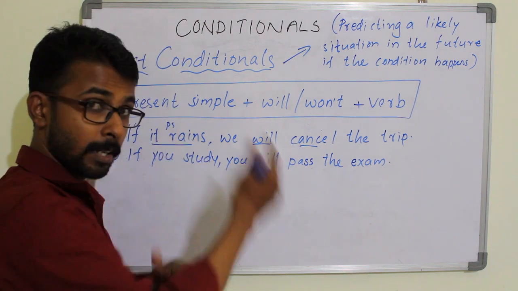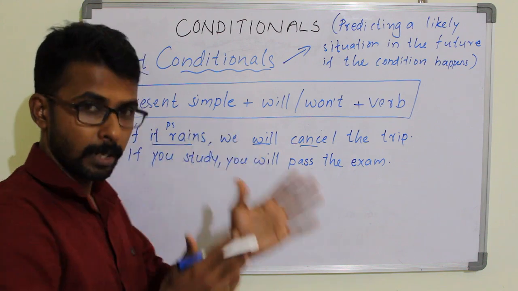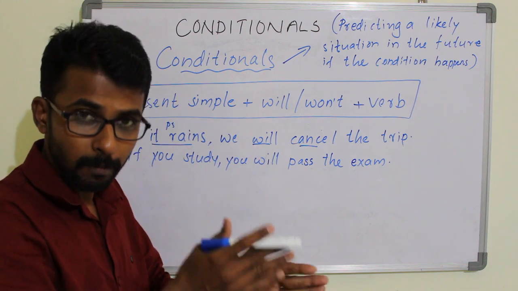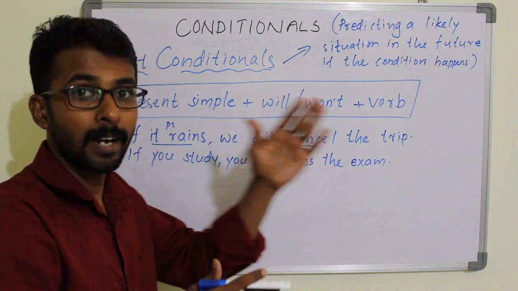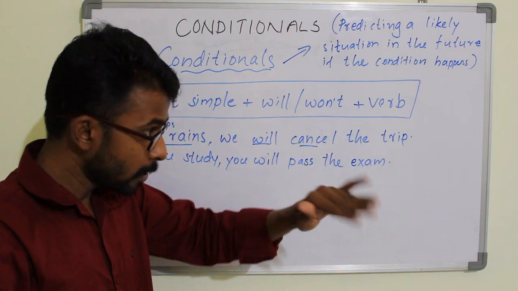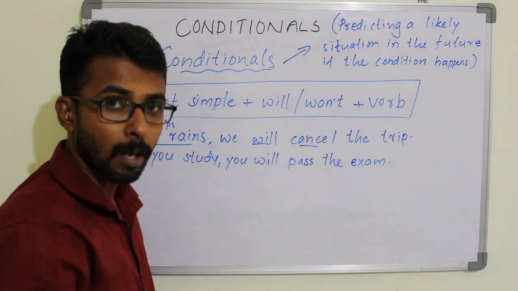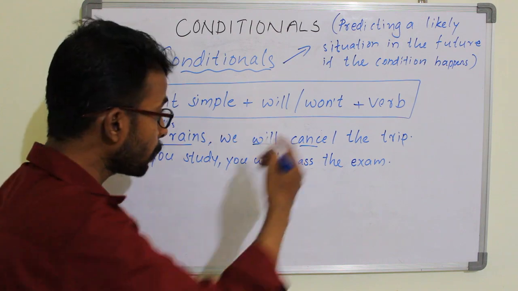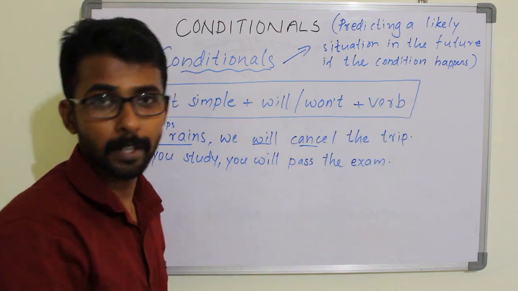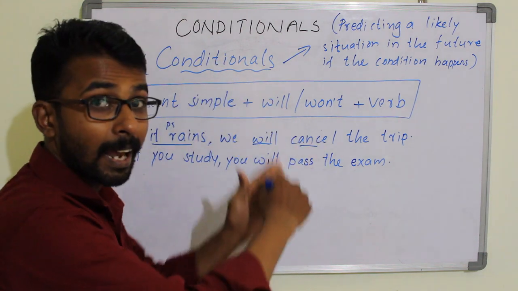If there is rain in the evening, maybe this evening we are planning a trip. If there is rain at the time when we are going to start the trip, we will cancel the trip. And if there is no rain, as we planned, we will move on with our trip, right? So that means it is predicting a likely situation.